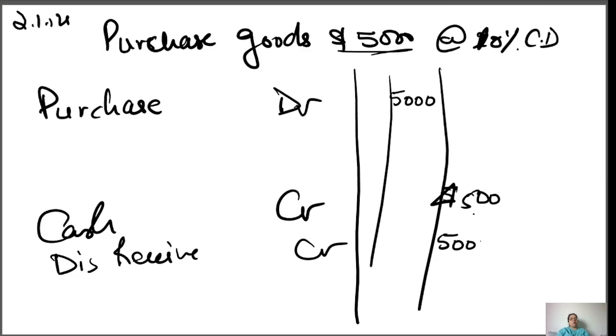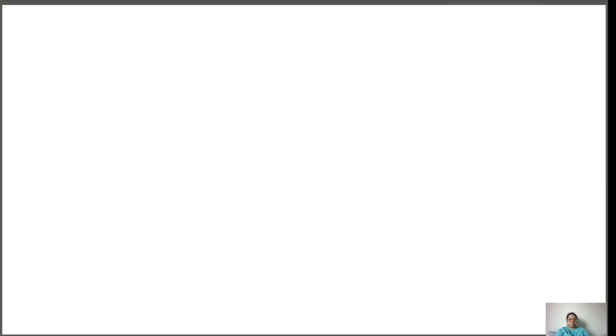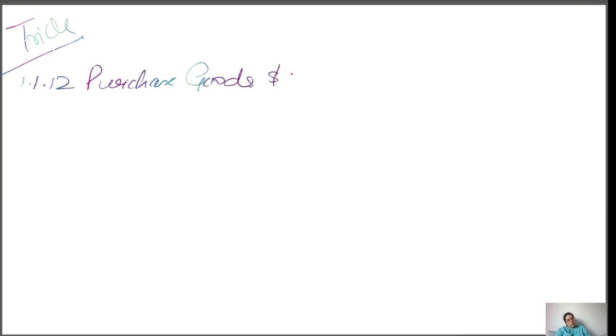Now one more trick I'm going to share with you. If you didn't understand where you need to put a discount, just forget about the discount and make a simple general entry. Suppose purchase goods dollar 1,000 with cash discount dollar 100.